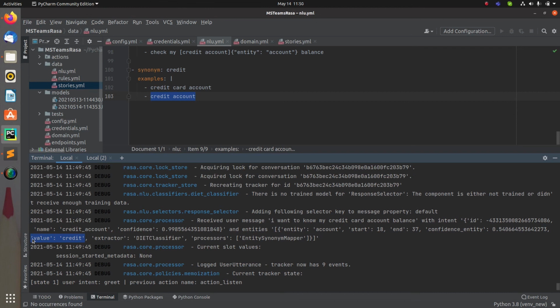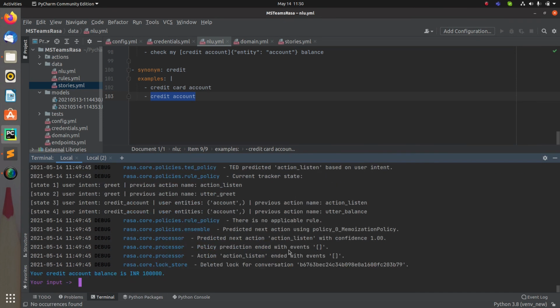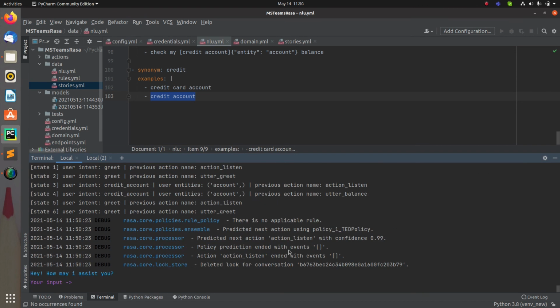Previously when we trained the bot and checked, we were getting the value as credit card account. But this time, because we have applied the synonyms, for the different values of your entity we're getting the same value for all of them, right? So in this way we can use the synonyms. Now let me try it again. Let's try with a different value. I want to know my credit account balance, right?